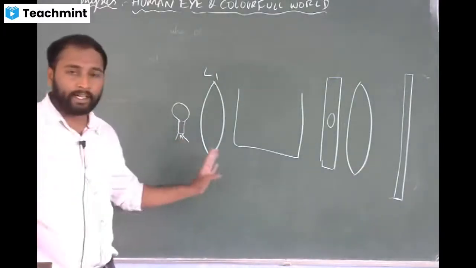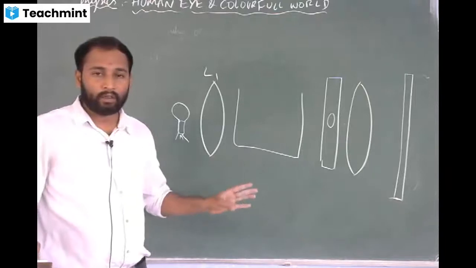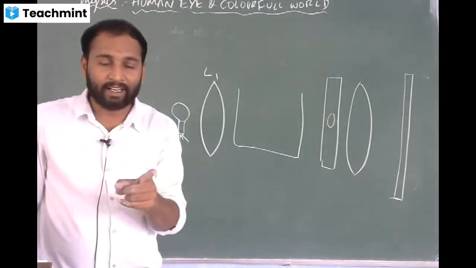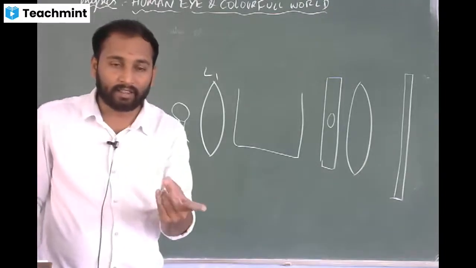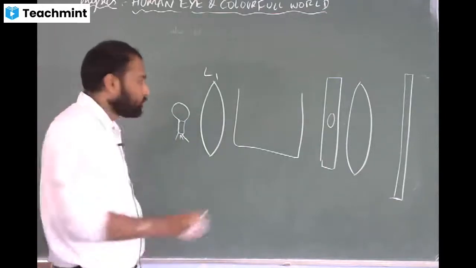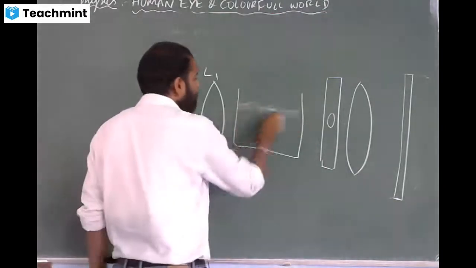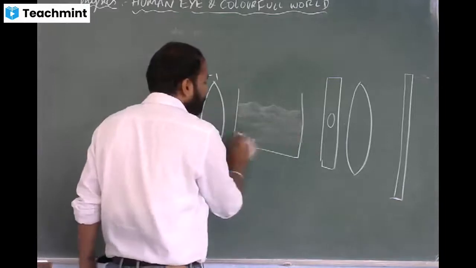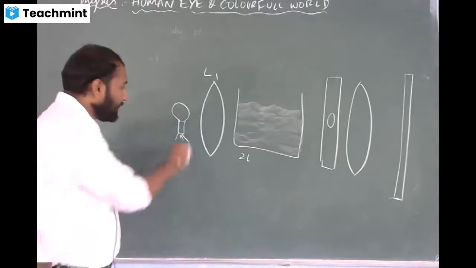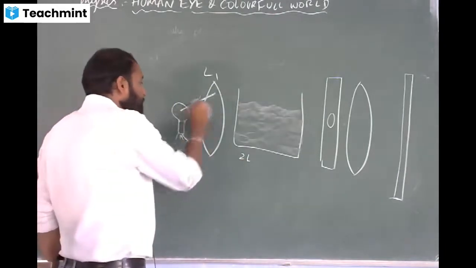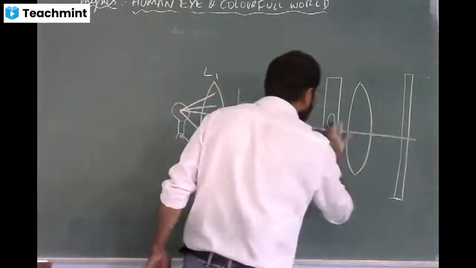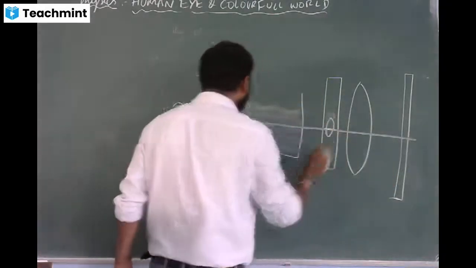So this is an activity to demonstrate why the color of the sky is blue, and why the color of the sky is reddish during sunrise and sunset. Before I turn the bulb on, I will fill this tank with 2 liters of water. When I turn the bulb on, the ray will fall like this. I will make the circular hole here.